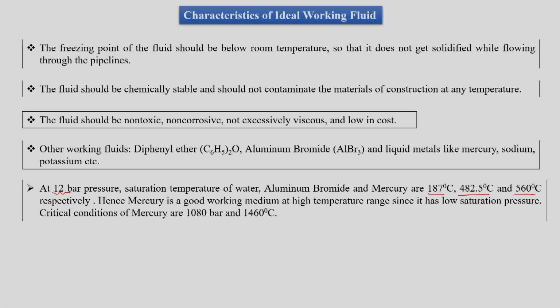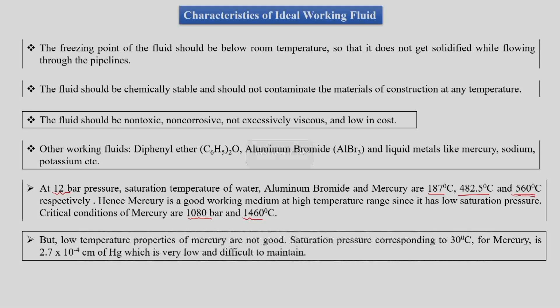Such a low pressure of 12 bar, but such a high saturation temperature for mercury. Hence mercury happens to be a good working medium, since at very low saturation pressure it has a very high saturation temperature. Further, the critical conditions of mercury are 180 bar and 1460 degrees Celsius. So these are good points about mercury.